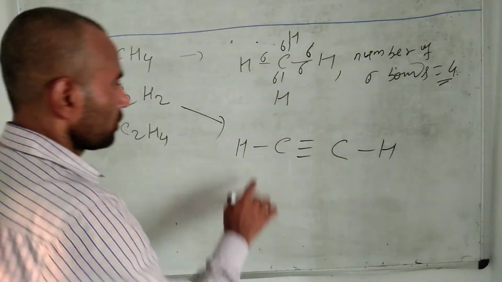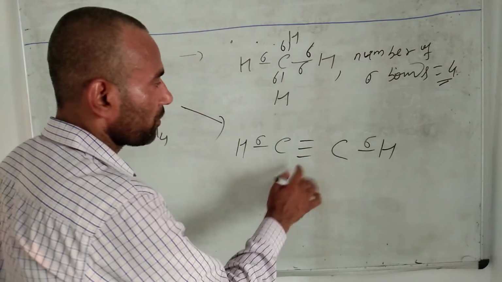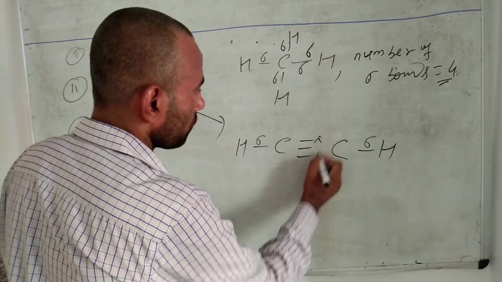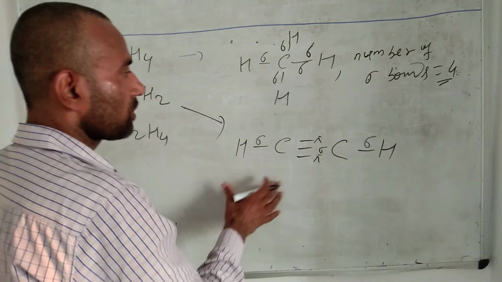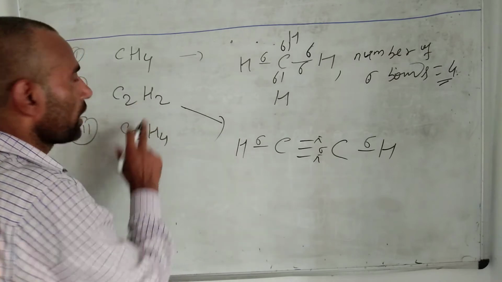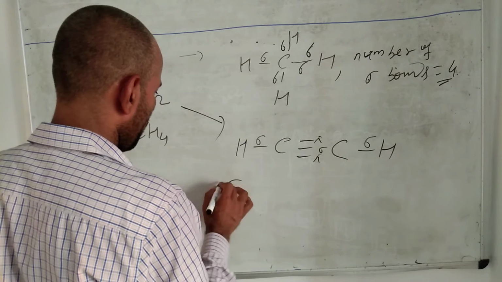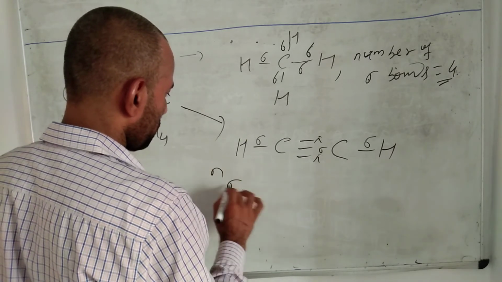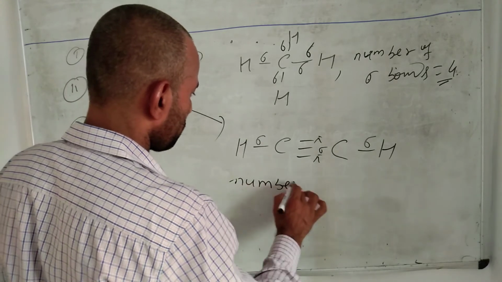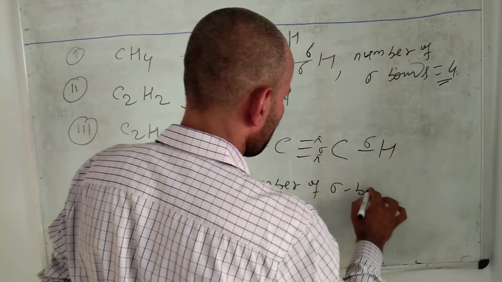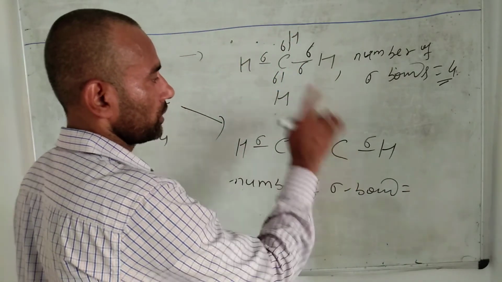Here there is a sigma bond, here is a sigma bond, but in the triple bond, as I told you, there are 2 pi bonds and 1 sigma bond. So the number of sigma bonds present in C2H2 is 1, 2, 3.